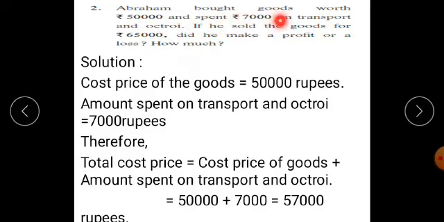Abraham bought goods worth rupees 50,000 and spent rupees 7,000 on transport and octroi. If he sold the goods for rupees 65,000, did he make a profit or a loss? How much?